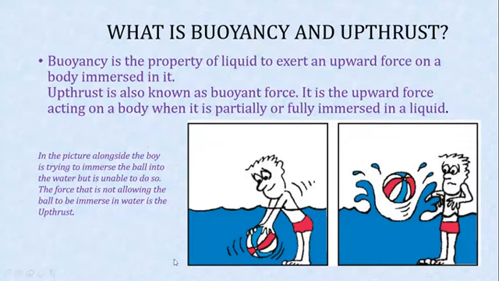It is the characteristic property of the liquid. A liquid applies an upward force on a body when the body is partially or fully immersed in the liquid. This force is called buoyant force or upthrust. If I divide this word upthrust in two, then thrust is the perpendicular force which is applied in the upward direction. Buoyancy is the phenomenon under which we study the buoyant force. It is the property of the liquid to exert the upward force on the body immersed in it. This property of the liquid is called buoyancy.